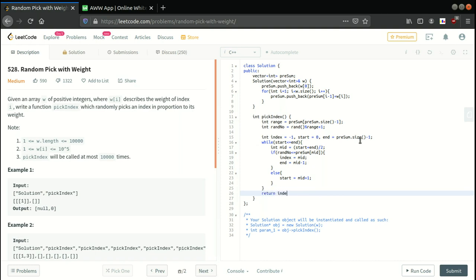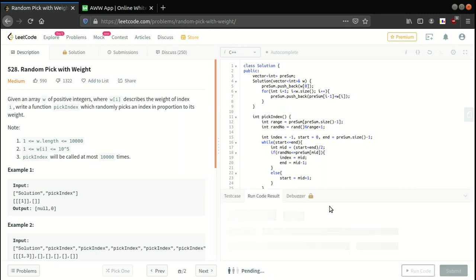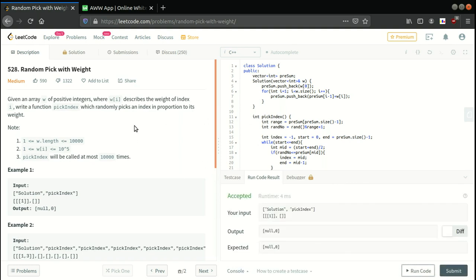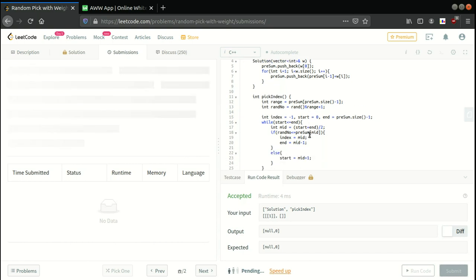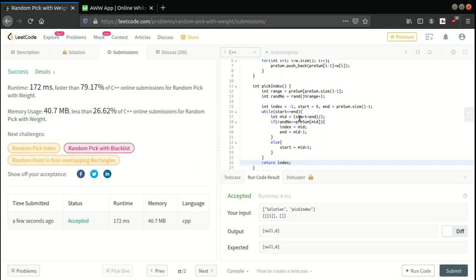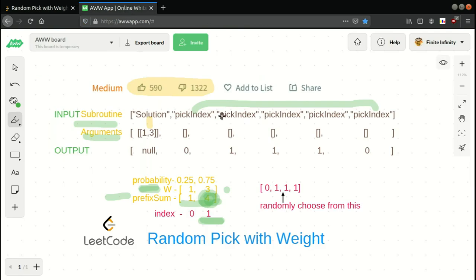So let's try running our code. Basically, this question was not clear, so I'll suggest you skip these types of questions. In these questions you will be wasting your time. The major learning from this question might be the binary search. So this was the Random Pick with Weight question. I hope you enjoyed this question. Till next video, bye bye, and thank you so much.